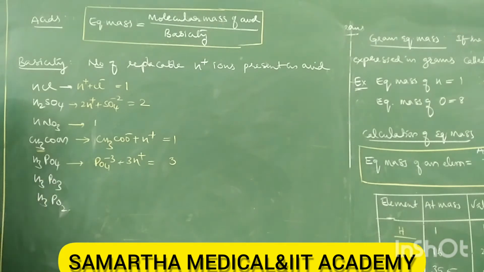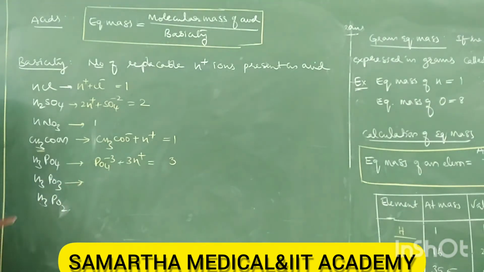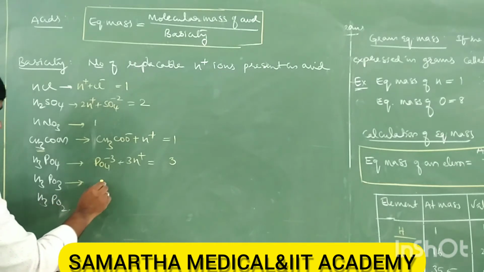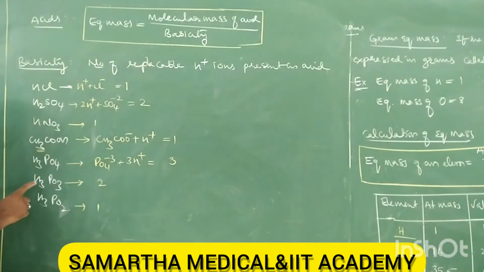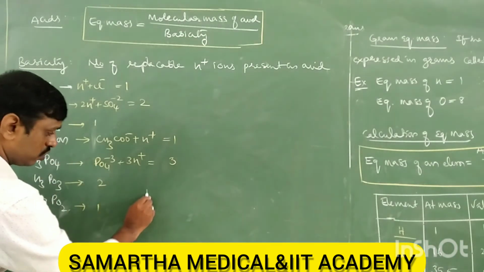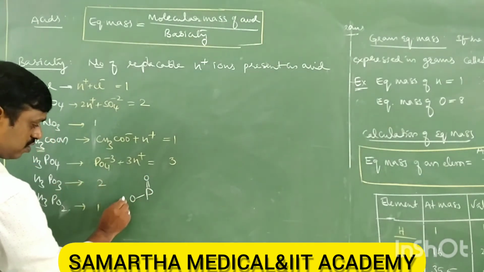Then the important ones are these two. How many replaceable hydrogens are present in H3PO3, orthophosphorous acid? It is only 2, and for H3PO2 it is only 1. Even though there are 3 hydrogens, it depends on the structure. You studied this in the 15th group elements, the P block.